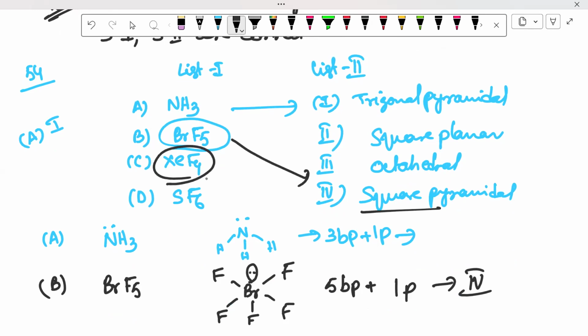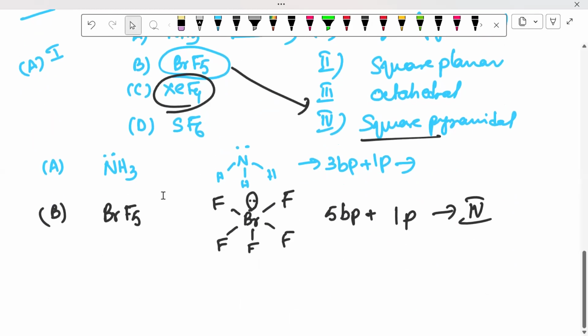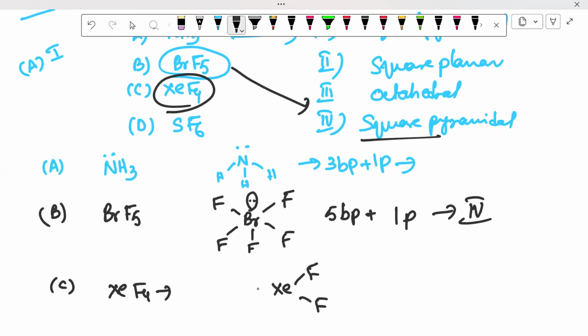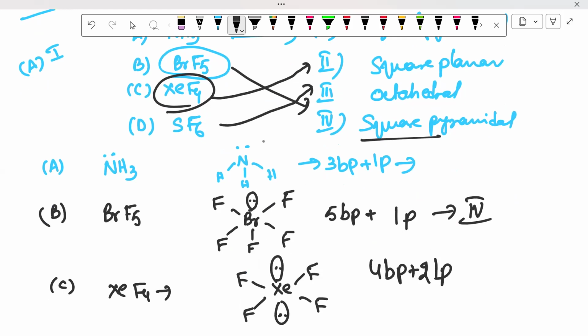Next, XeF4. In this, Xe, F, F, F, F. Here one lone pair and here one lone pair. That means 4 BP and 2 LP. In that case, XeF4 is square planar. And finally SF6 is octahedral. So the final option is A1, B4, C2, D3. This is the 54th question.